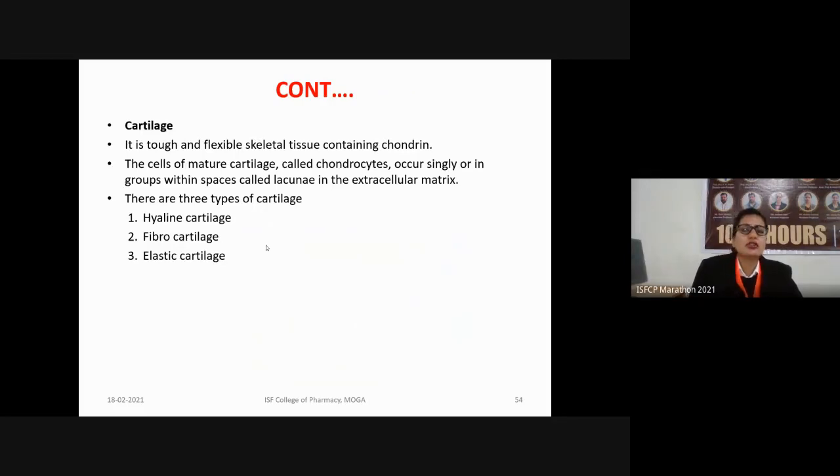Chondrocytes are the cells which secrete the chondrin. They may occur singly or in various groups within the spaces that are known as the lacunae in the extracellular matrix. So there are three types of the cartilage. First one is hyaline cartilage, second is the fibrocartilage, and the last one is the elastic cartilage.